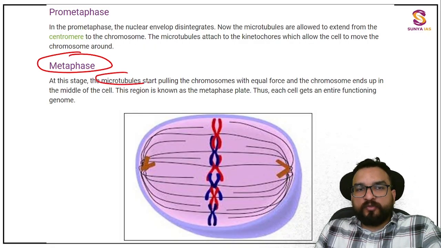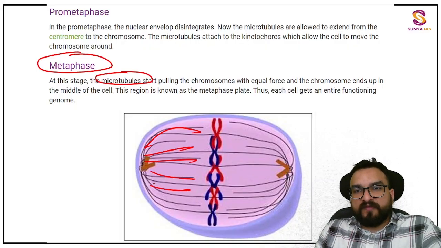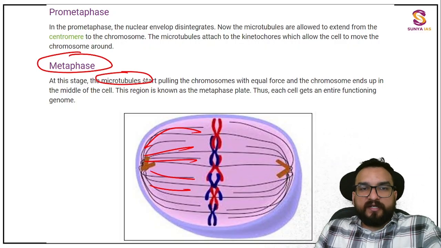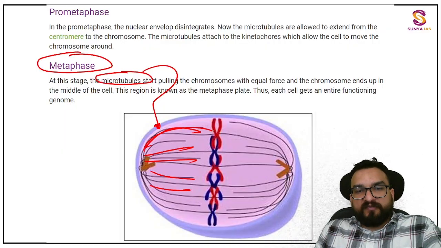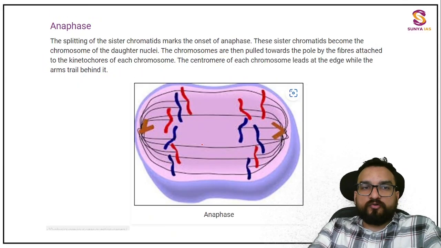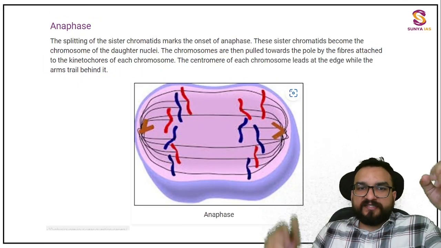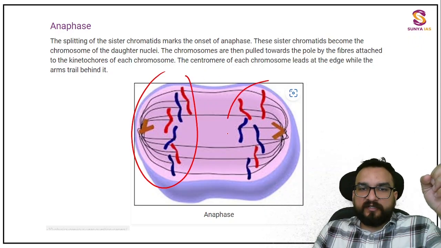Metaphase, what will it be doing? You will be finding these fibers coming over here. And these are made up of microtubules. Spindle fibers will be attaching to the centrosomes over here, and to the kinetochores. And then they will be snatching away over here like this, you will be finding.